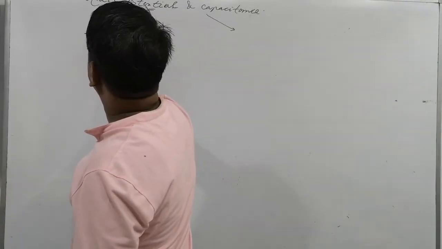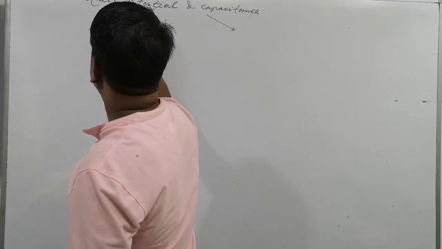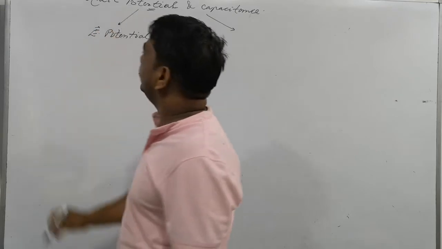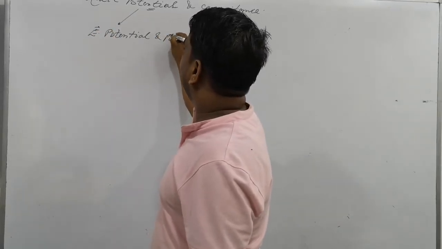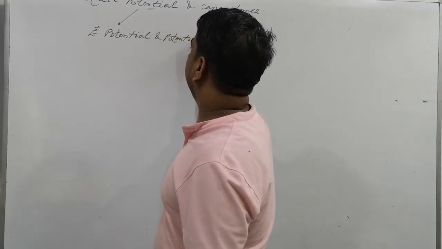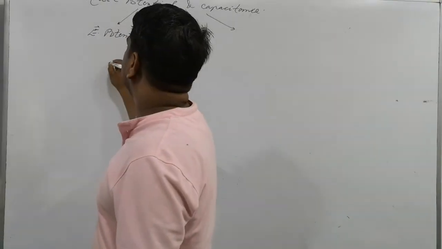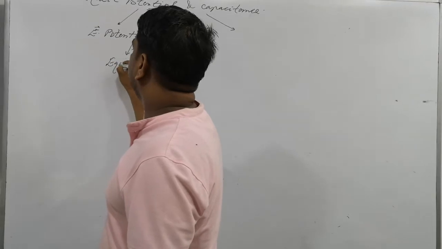First you will study the potential. What is potential? Electric potential and potential difference. You will study about this. Later you will discuss the equipotential surface.